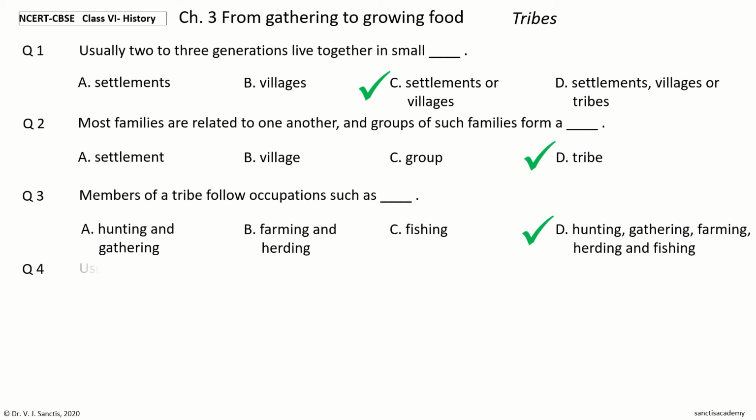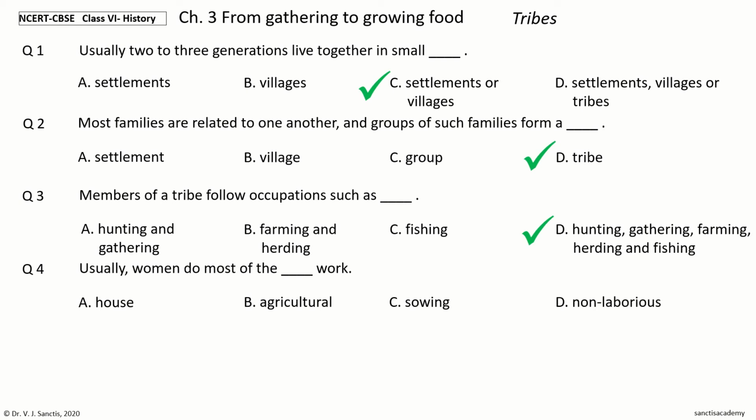Question 4. Usually, women do most of the dash work. The options are house, agricultural, sewing, non-laborious. Your time to choose. And the answer is agricultural. So, usually women do most of the agricultural work.